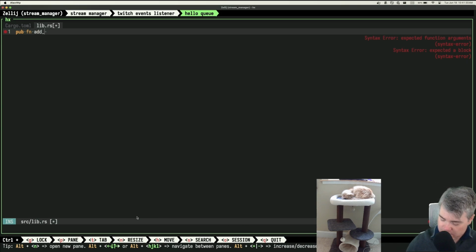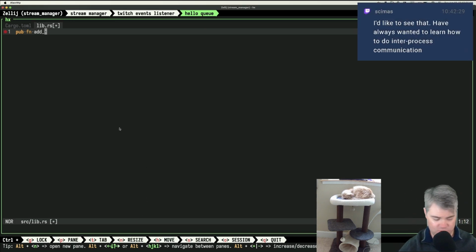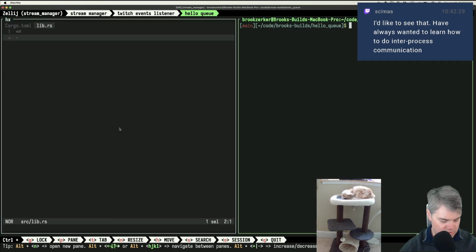No, because this is now where we talk about processes. How do I want to do hello queue type stuff? Do I want to run this as a different process and now I'm passing data between processes? That's more than a channel. That's a lot more than a channel. So if this is a completely different program, that's one thing. But if I'm just going to throw it into a file and then have, I don't know, a file reader up. So we need to do some testing before I actually do anything like this. So let's, not up, let's do down.